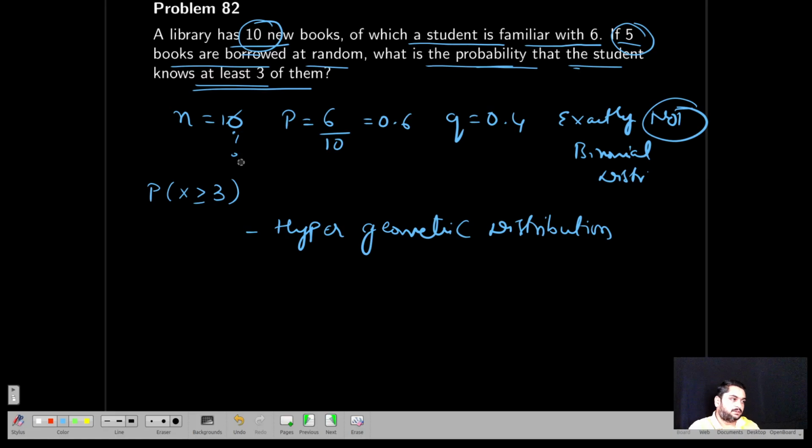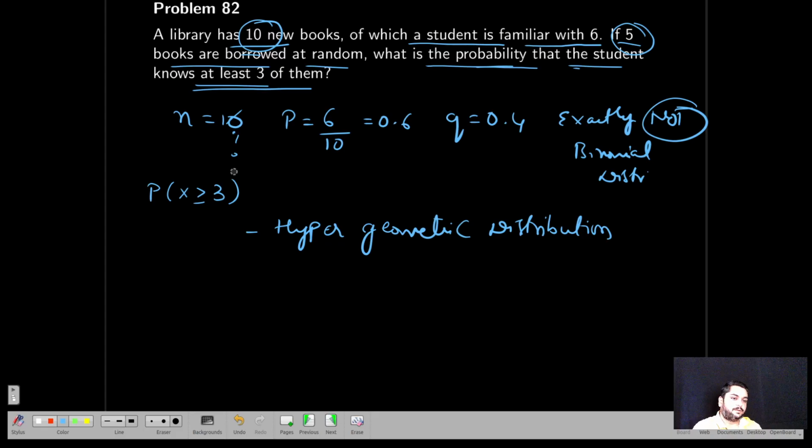Approximations are always possible in distributions. For example, in the real world, the data you have may not perfectly follow any standard distribution like binomial or normal or geometric. Sometimes you have to get certain parameters, sometimes you have to approximate them.